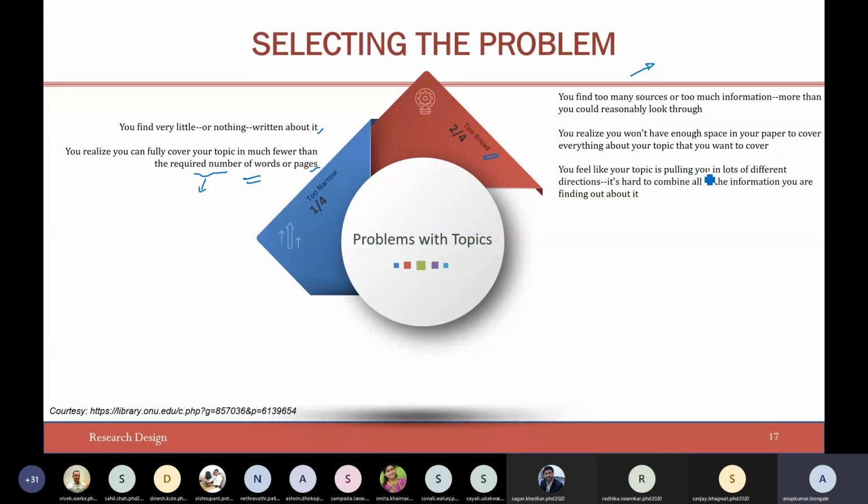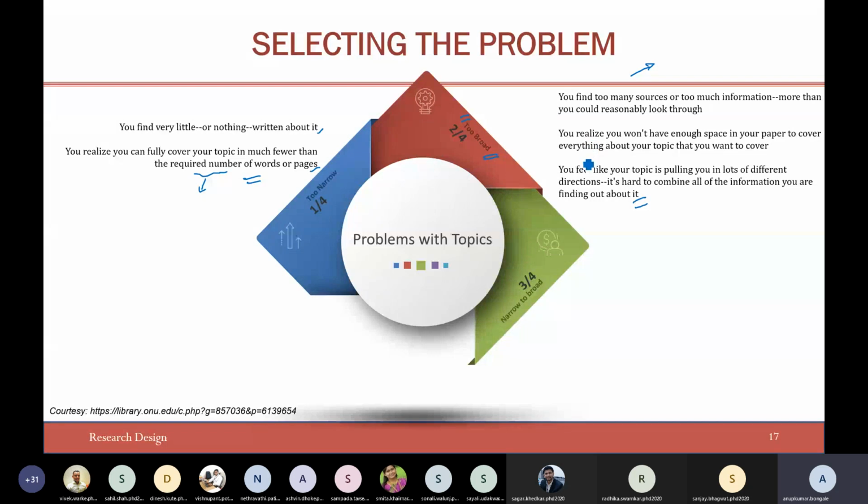You feel like your topic is pulling you in lots of different directions. It's hard to combine all of the information you are finding. That means you have unknowingly or knowingly landed in a domain where you will not be able to fine tune your problem statement. That is also one of the indications that your problem statement is too broad.